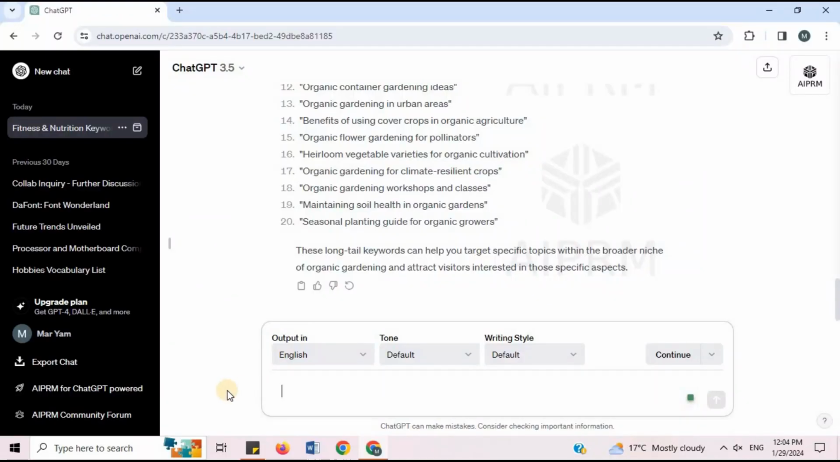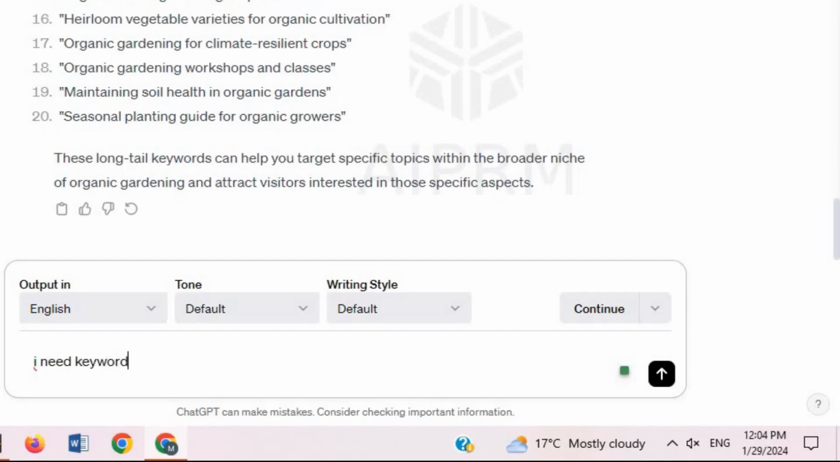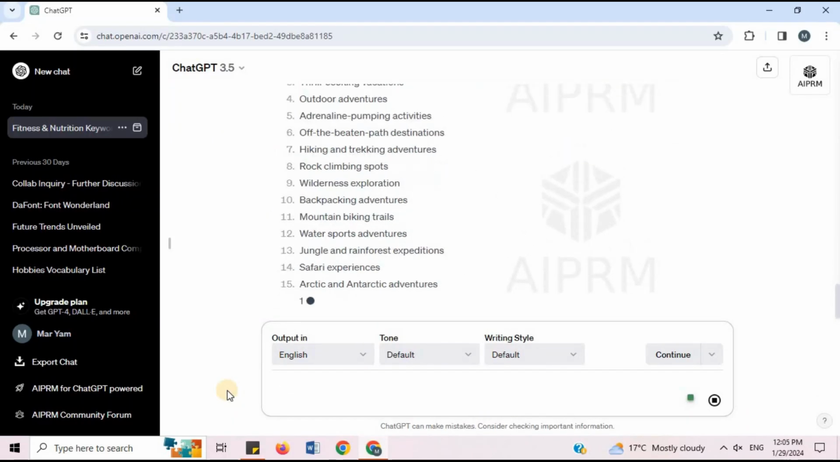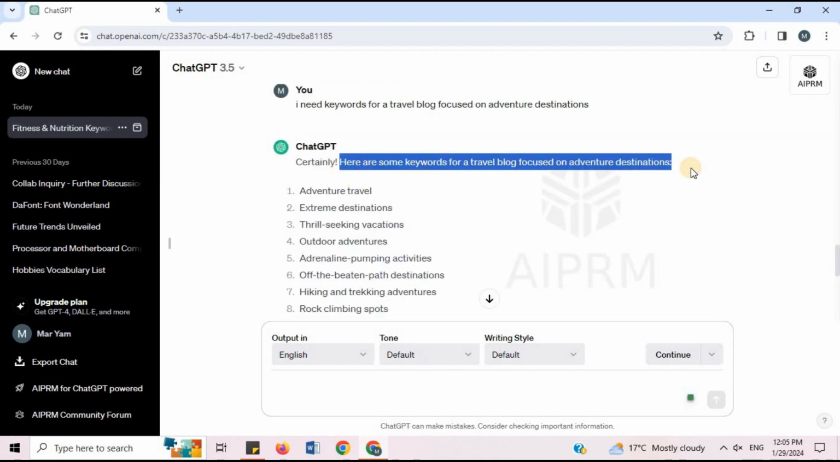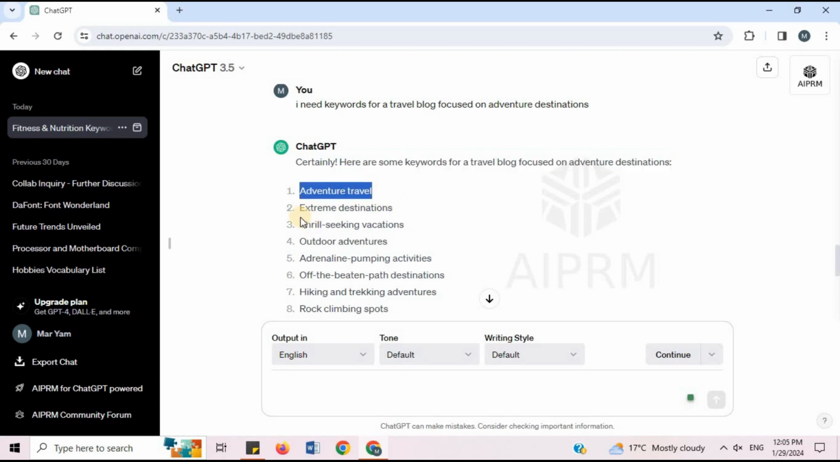Prompt 3. I will say, I need keywords for a travel blog focused on adventure destinations. Here are some keywords for a travel blog focused on adventure destinations, like adventure travel, extreme destinations, thrill-seeking vacations, outdoor adventures, and many more.